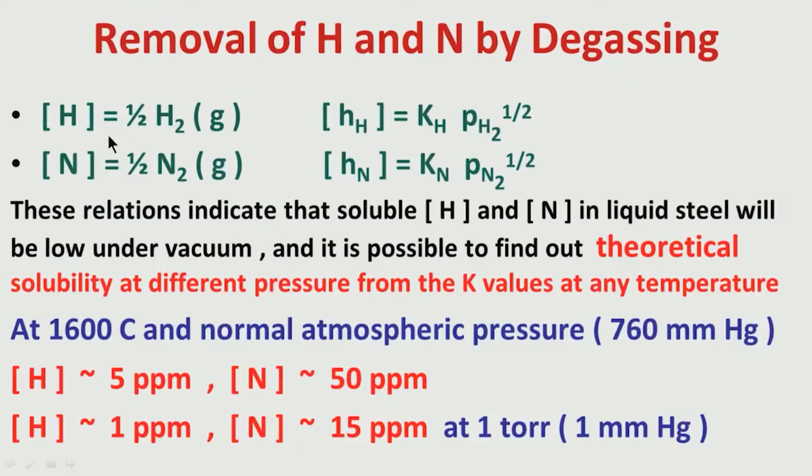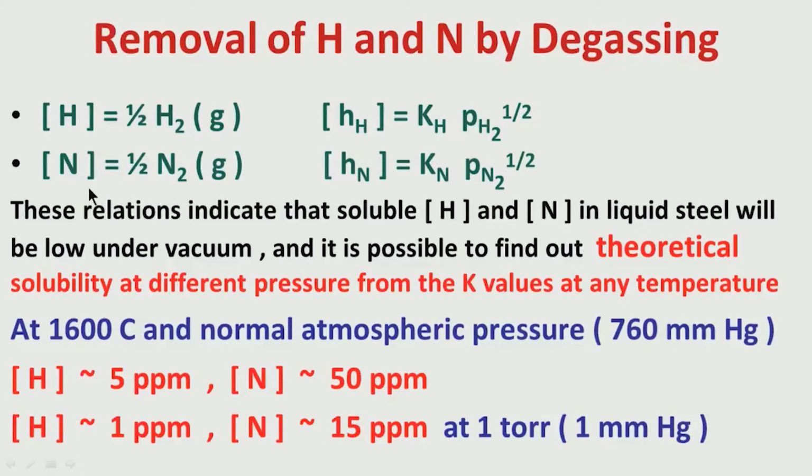This is the way hydrogen is transformed, that means hydrogen as an element dissolved in liquid steel must get transferred to the surface, and then only is it possible to remove it as hydrogen gas at the liquid steel gas interface. So, first hydrogen in liquid steel must get transferred to the surface, then at the surface this reaction takes place. Similarly, nitrogen in liquid steel must get transferred from the bulk to the surface, and at the surface this reaction will take place.